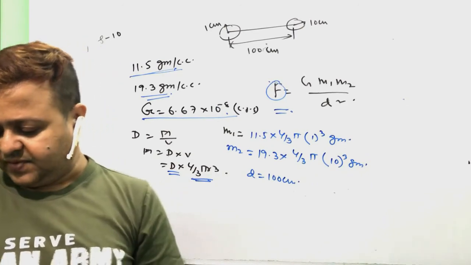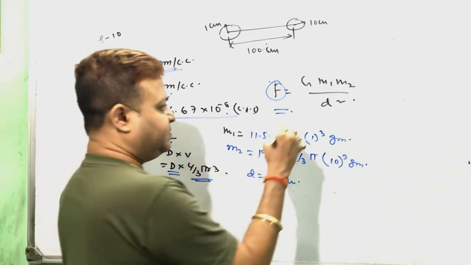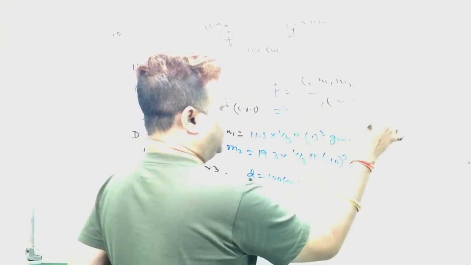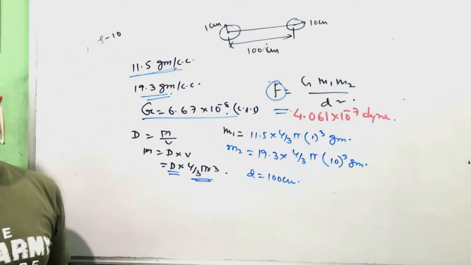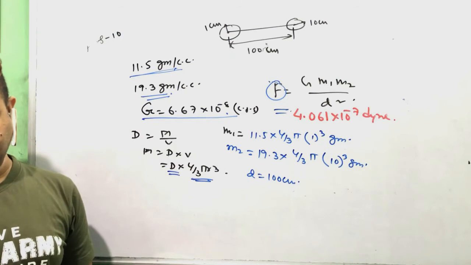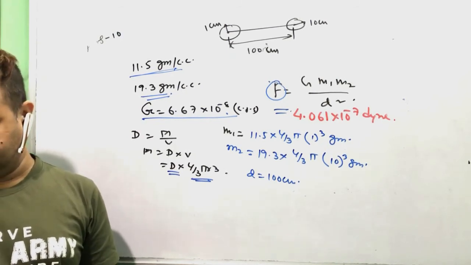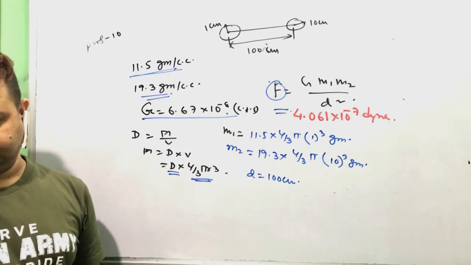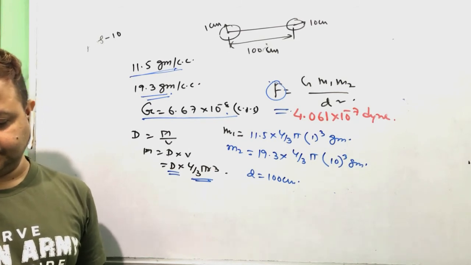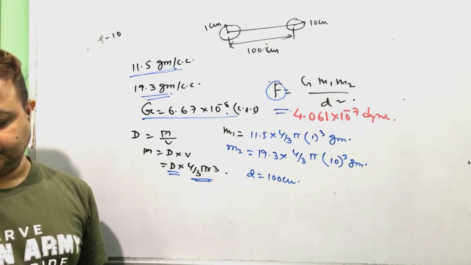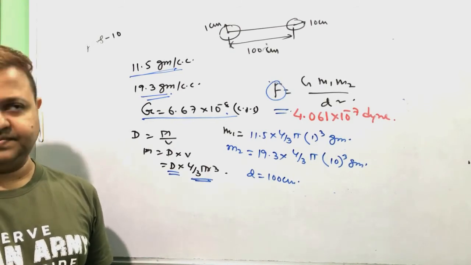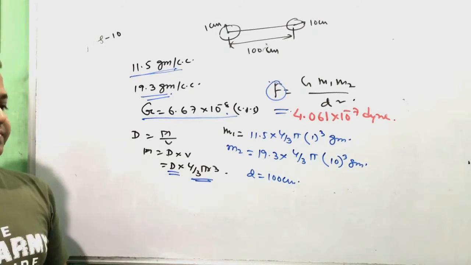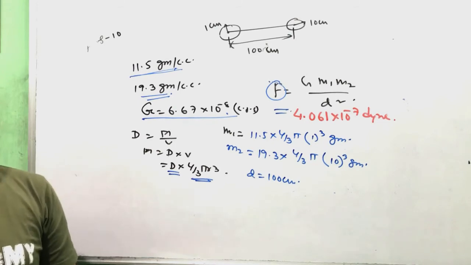Answer given: 4.061 into 10 to the power minus 7 times. You can calculate it. Next,